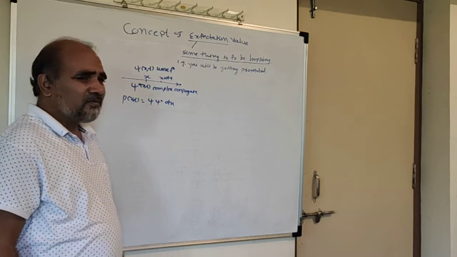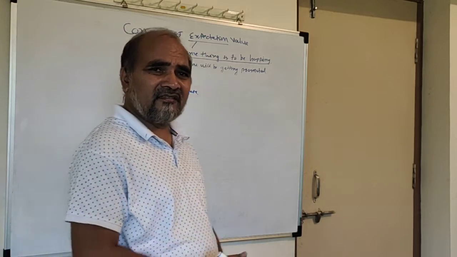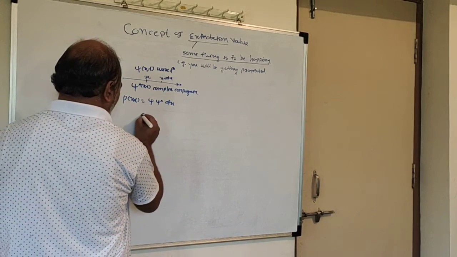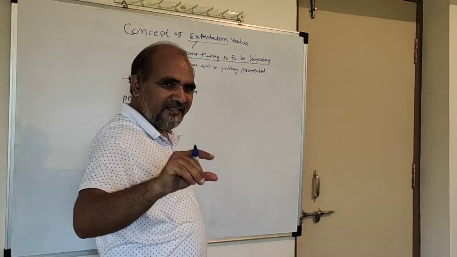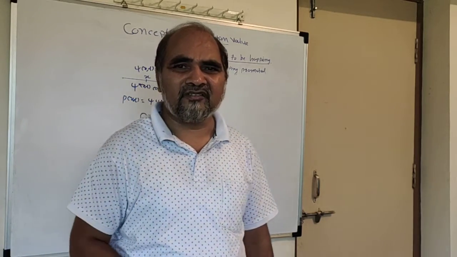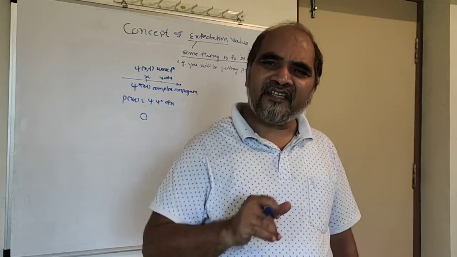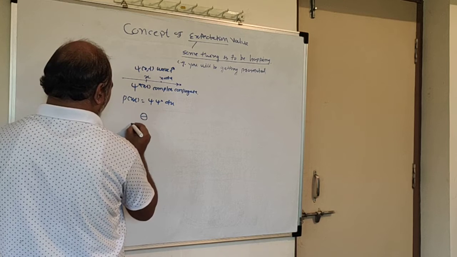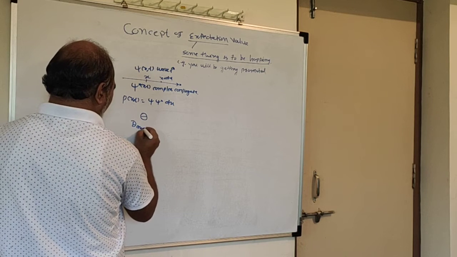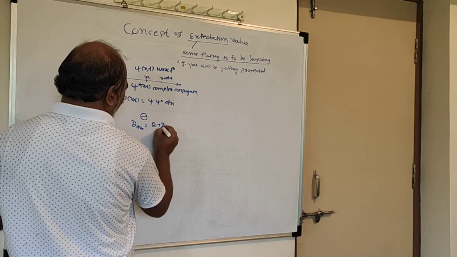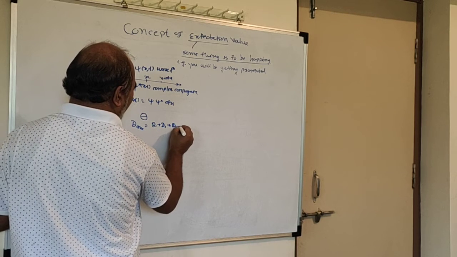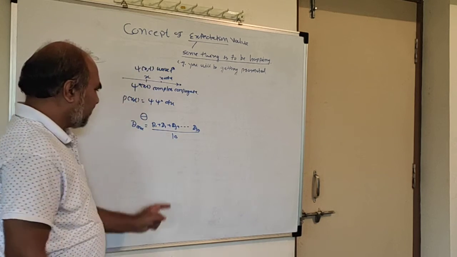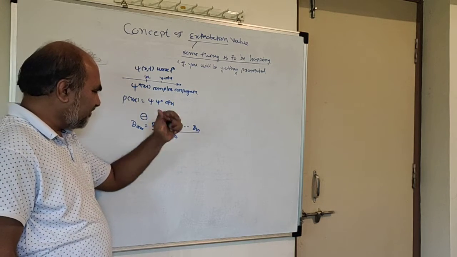Classically, how do we take a dynamical variable? Suppose there is a small ball, and you are taking readings of its diameter in the laboratory, and you have taken 10 readings. The average diameter is d1 plus d2 plus d3 up to d10, divided by 10.